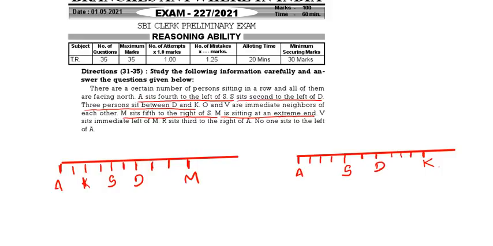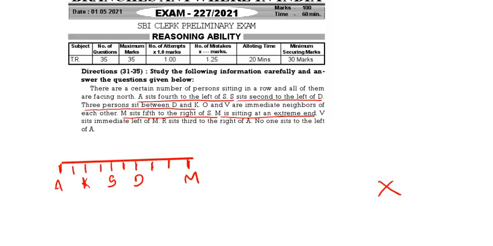M is at one extreme end. So this is the extreme end. Now come to this one. M is sitting fifth to the right of S. First, second, third, fourth, fifth. This is M. But M is not at extreme end because already K is there. So this one is wrong. The second one is completely wrong.